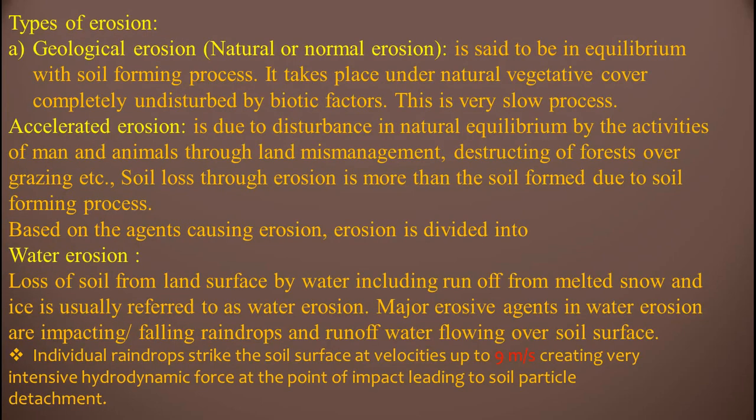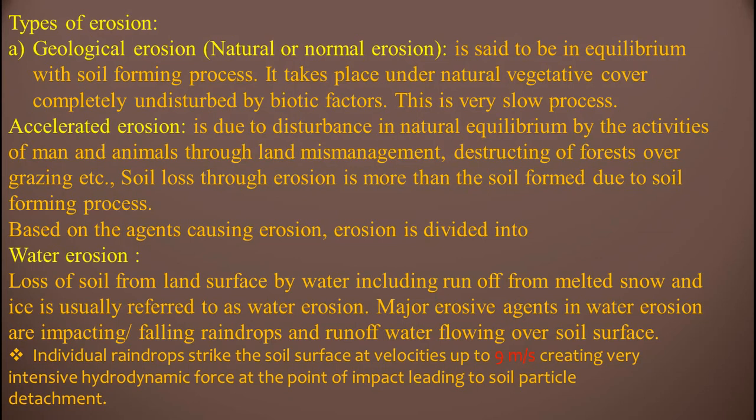Types of erosion. Here, geological erosion, which is also called natural or normal erosion, is said to be in equilibrium with soil forming process. It takes place under natural vegetative cover completely undisturbed by biotic factors. This is a very slow process. Okay, friends.